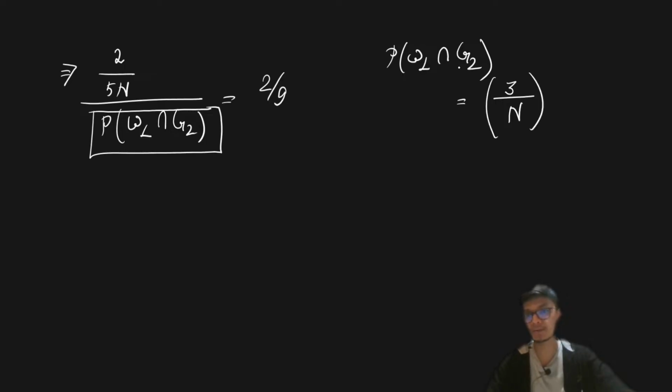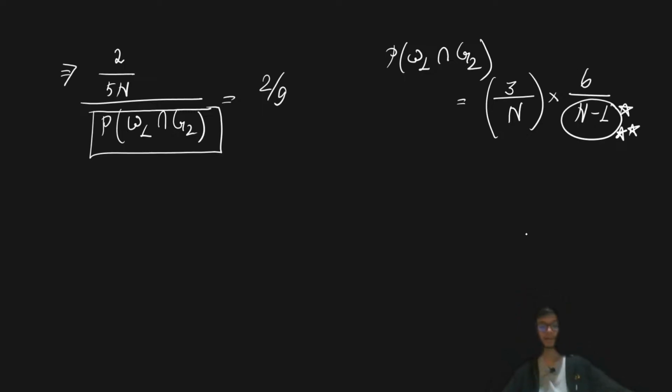Now, getting a green ball on my second draw, given that a white ball has already been drawn, counts as a ball having already been drawn from there. So I have 6 green balls and the number of balls now in this case is n minus 1. That is very, very important. I'm marking it over here, so this is what you will get as the probability.